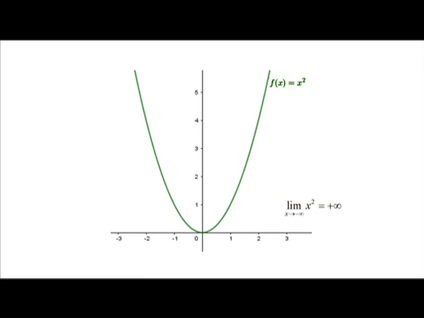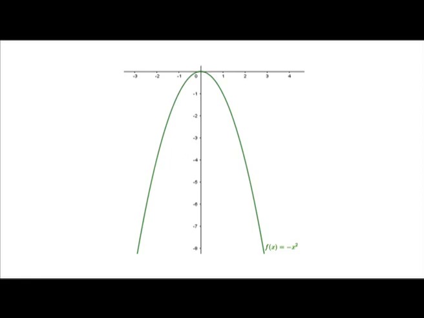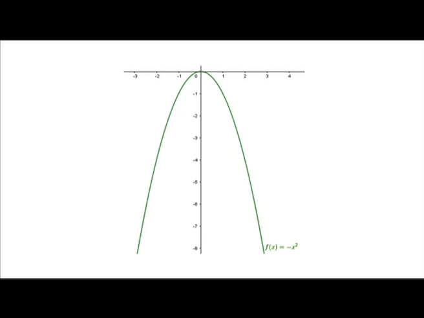If f(x) decreases without bound as x goes to plus infinity, we denote it by limit x going to plus infinity f(x) is equal to minus infinity. For example, by looking at the graph, we can see that limit x going to plus infinity minus x square is equal to minus infinity. If f(x) decreases without bound as x goes to minus infinity, we denote it by limit x going to minus infinity f(x) is equal to minus infinity. For example, by looking at the graphs, we can see that limit x going to minus infinity x is equal to minus infinity.